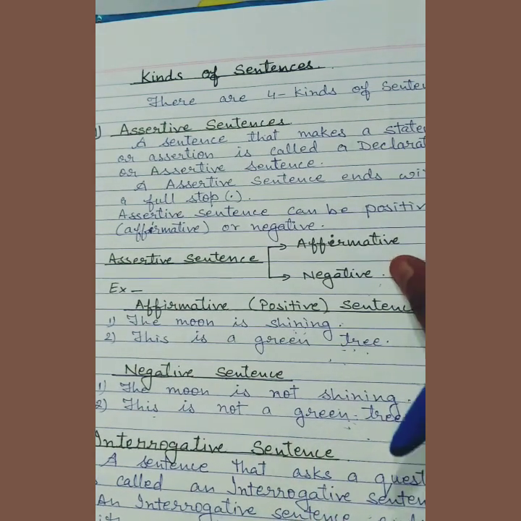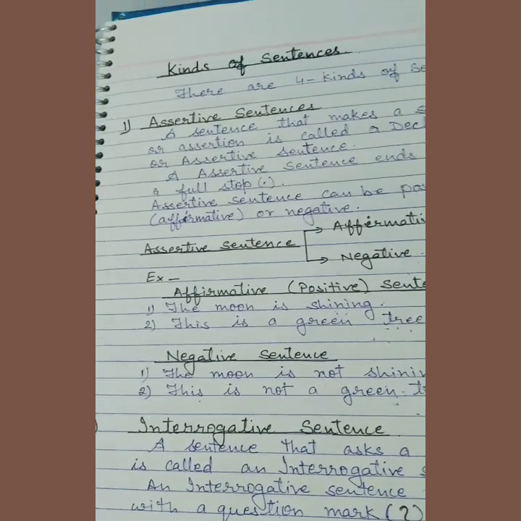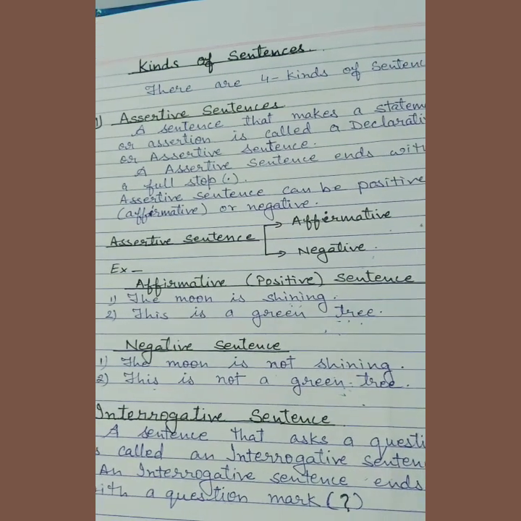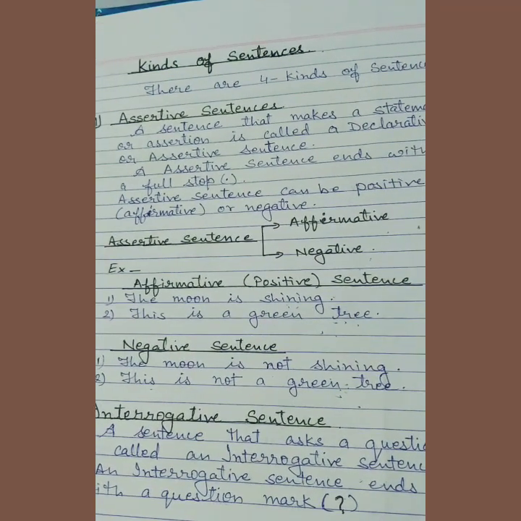So come to the next kind of sentence, number 2, the interrogative sentence. As the word says, it is clear there is interrogation. प्रश्नवाचक वाक्य जिसे कहते हैं.